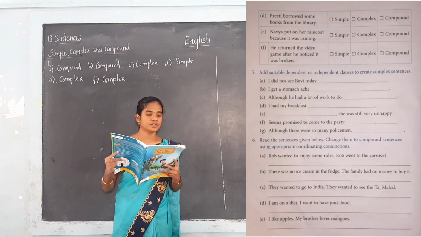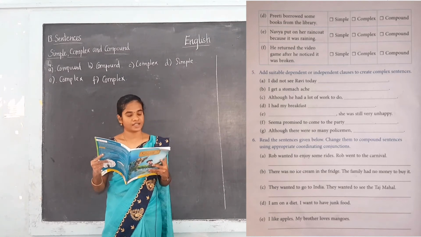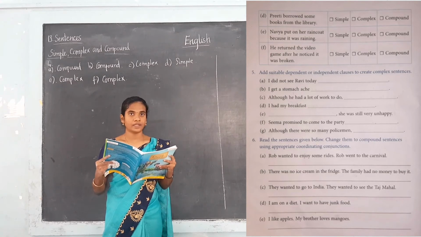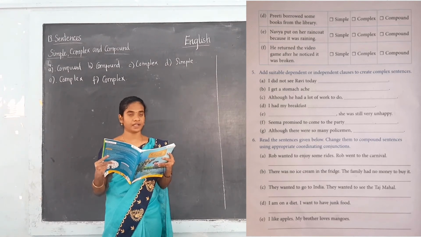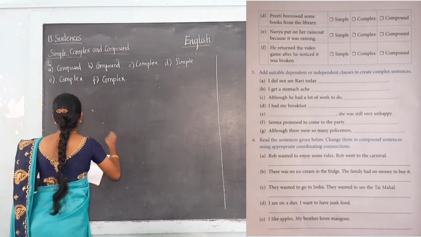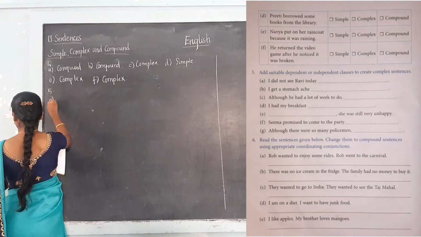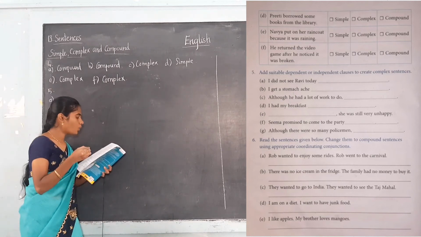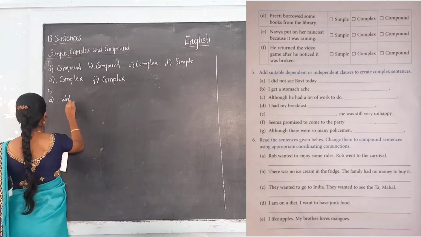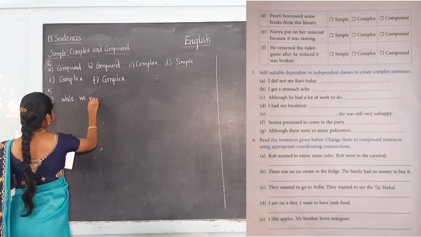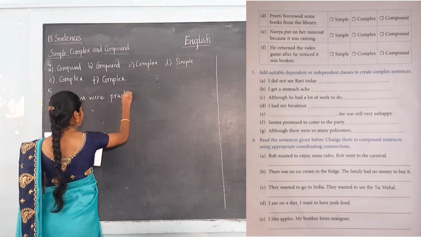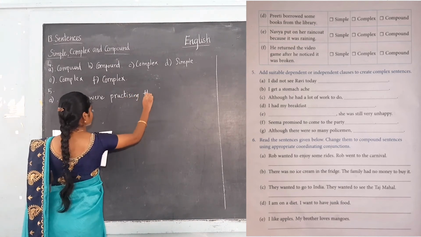So A, I did not see Ravi today, then dash. Here they have given the independent clause. What do we have to write? We have to write down the dependent clause. The dependent clause should start with the subordinating conjunction. Now we can write for the fifth one, A: I did not see Ravi today while we were practicing the song.